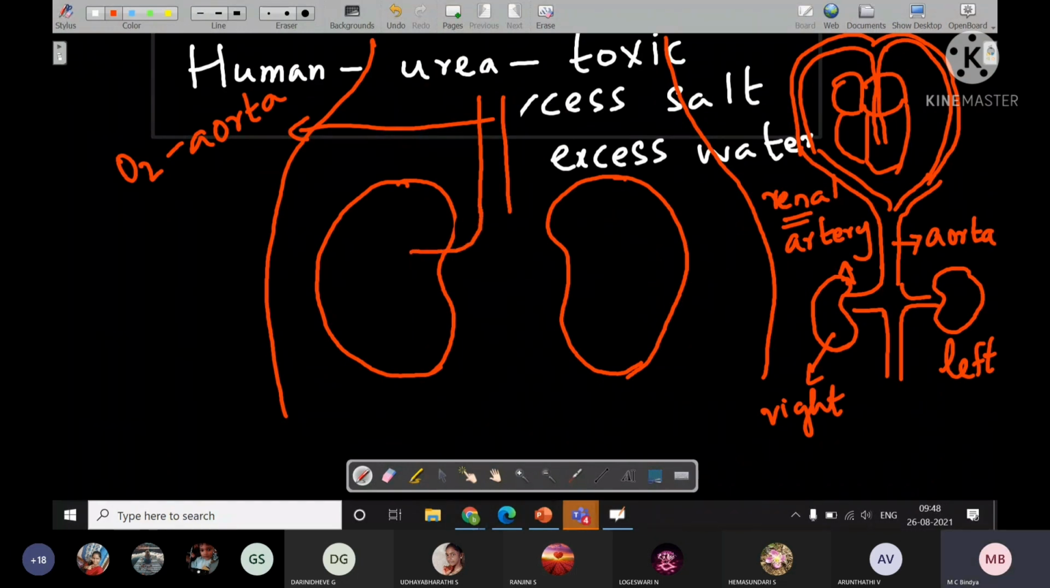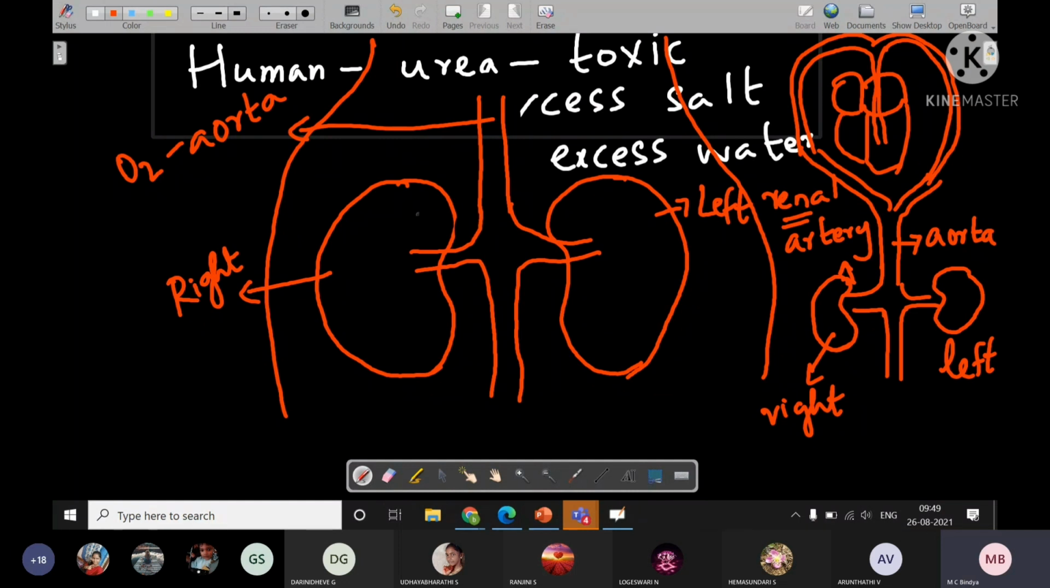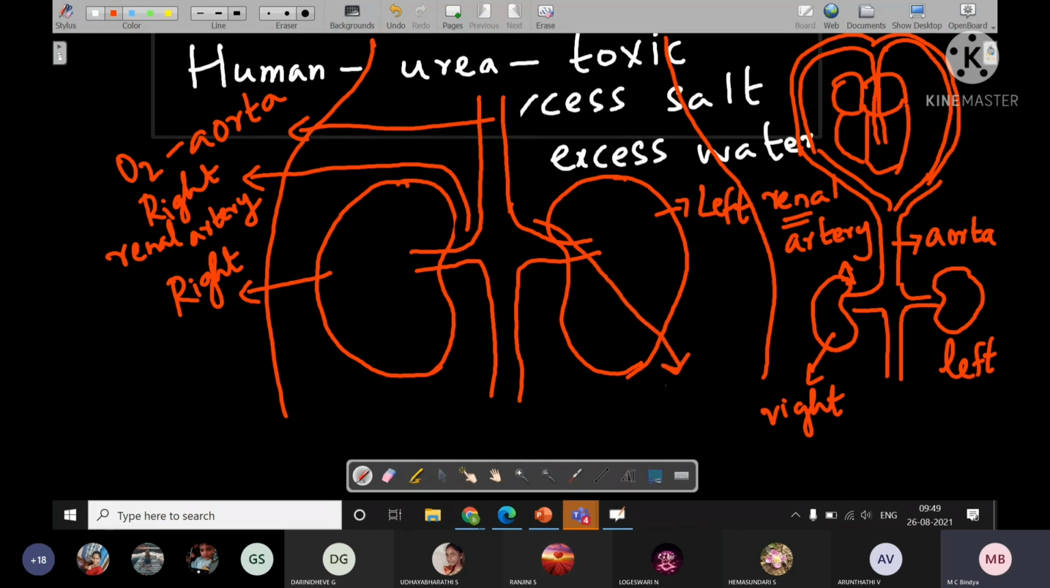After coming to the kidney, they will get branched to the right kidney and the left kidney. So this is the left kidney and this is the right kidney. And so the artery also will be named like that. This one will be called right renal artery. And this one will be called left renal artery.